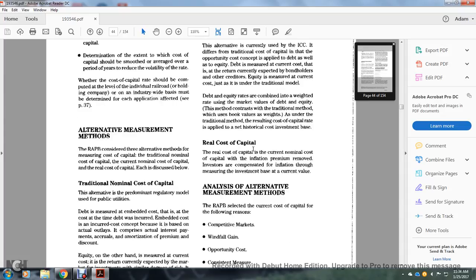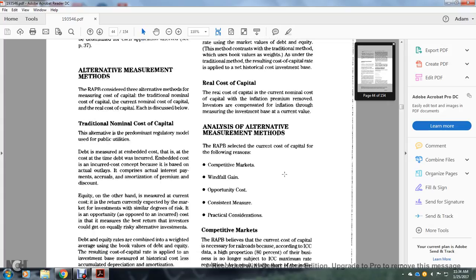Or real cost of capital. The real cost of capital is the current nominal cost of capital with the inflation premium removed. The investor is compensated for inflation through the measuring of the investment base at current value. Analysis of the alternative measurement methods: the Railroad Accounting Principles Board selected the current cost of capital for the following reasons: the competitive market, the windfall gain, the opportunity cost, the consistent measurement, and practical considerations.